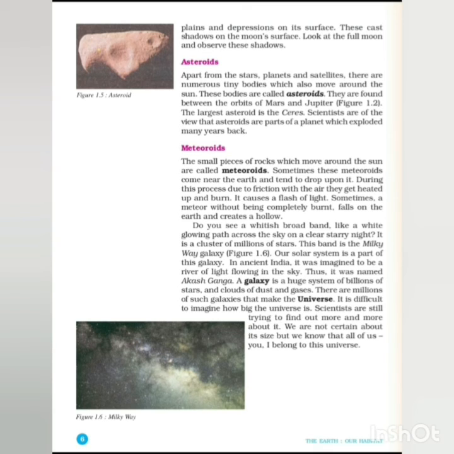A galaxy is a huge system of billions of stars and clouds of dust and gases. There are millions of such galaxies that make the universe. All together, the asteroids, meteoroids, sun, moon, solar system, earth, all the planets, everything is called the universe. It is difficult to imagine how big the universe is. Scientists are still trying to find out more and more about it.